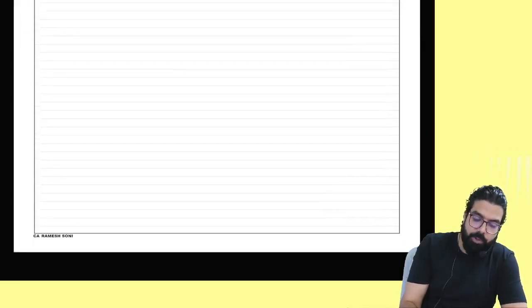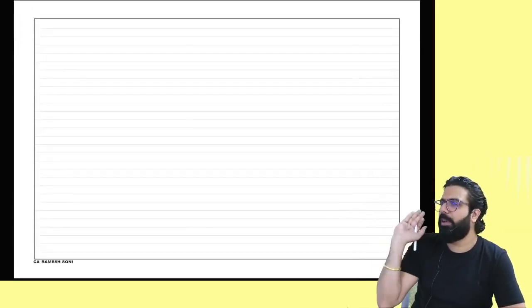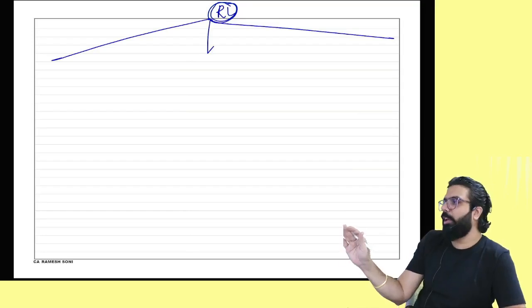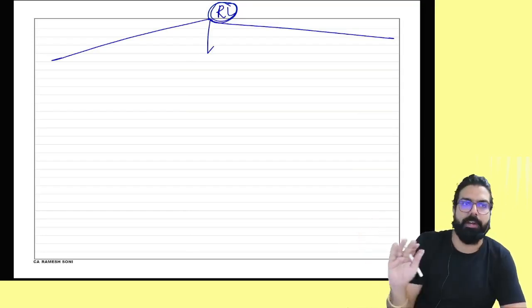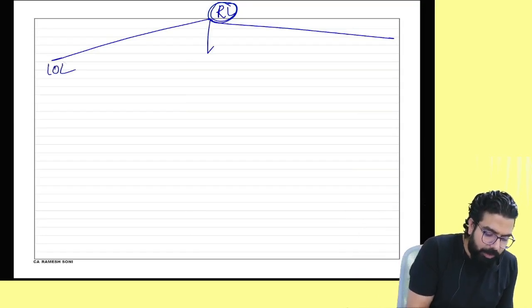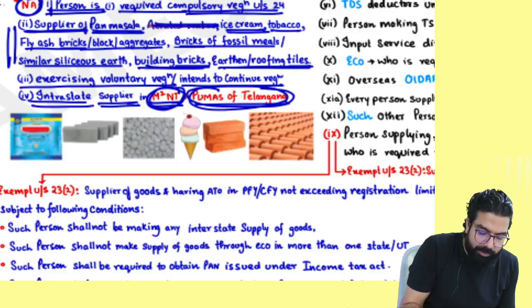Now listen. You have to remember it like this. Very, very easy. Listen carefully. Registration limit. There are three bifurcations. It is already there in your book. Don't worry about it. Registration limit. One is 10 lakh. People listen. If you are in the state of M square NT, what is M square NT?